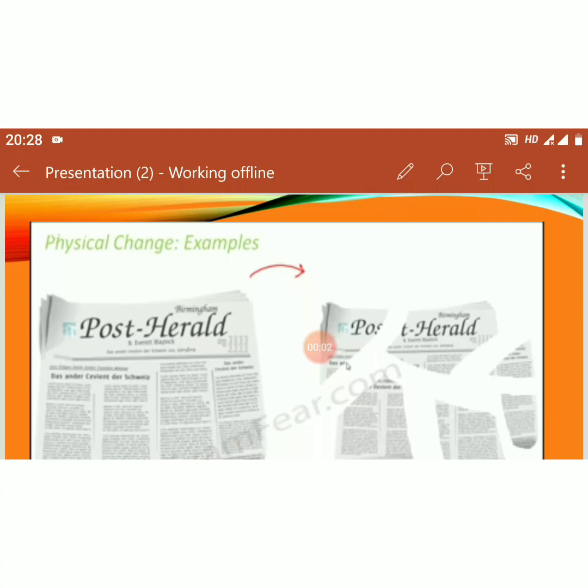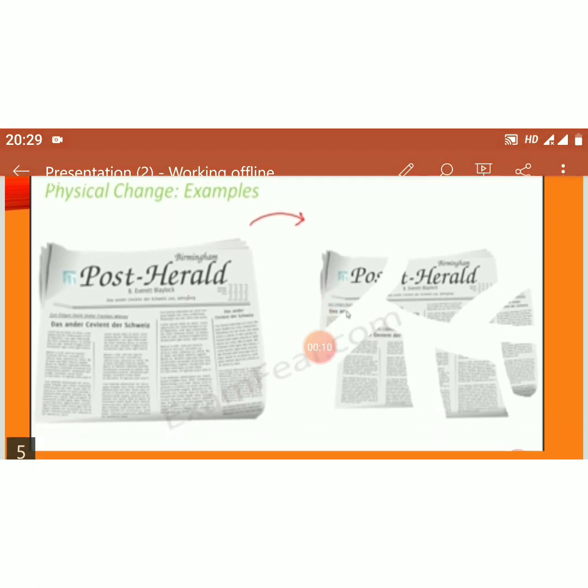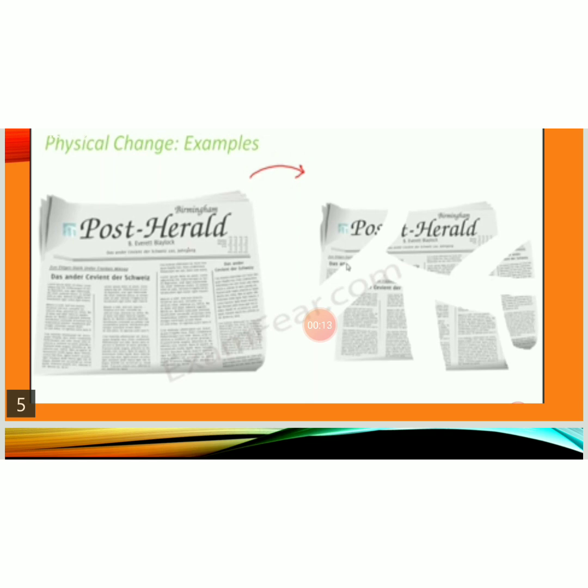Again, if you take example of paper, so paper is being cut into pieces here. Just look at the picture. Initially it was just one single rectangular piece of paper. Now it is like multiple pieces. So we can see here only the shape and size altered, and the chemical composition remains same. So we consider it as a physical change.